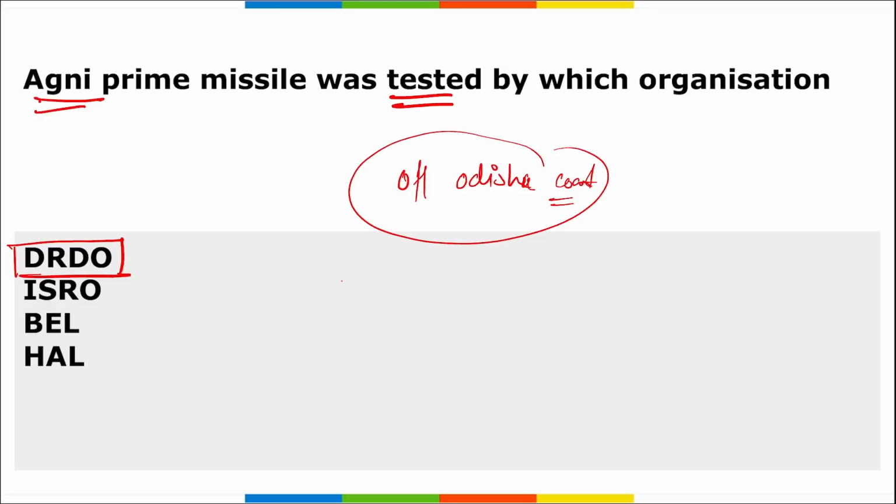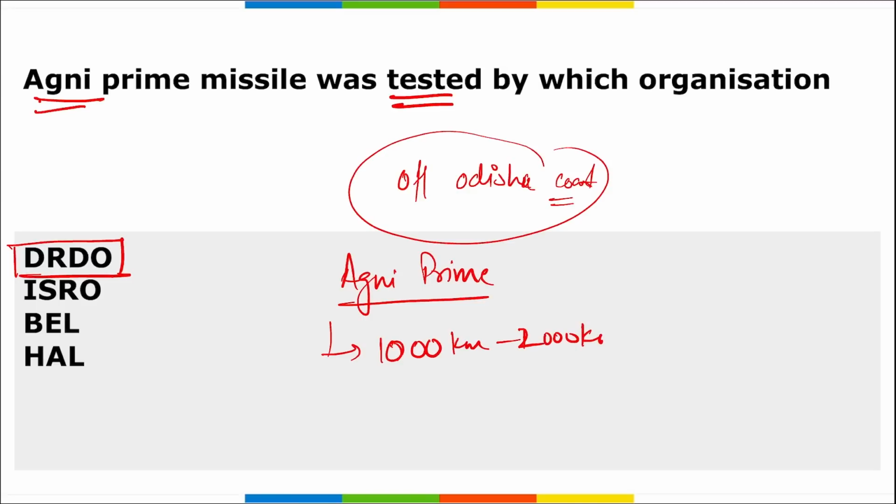Then remember this Agni Prime missile has a range of 1000 kilometers to 2000 kilometers. Right? It is lighter than all the earlier Agni series missiles, and it is a two-stage solid propellant ballistic missile with a dual redundant navigation and guidance system.